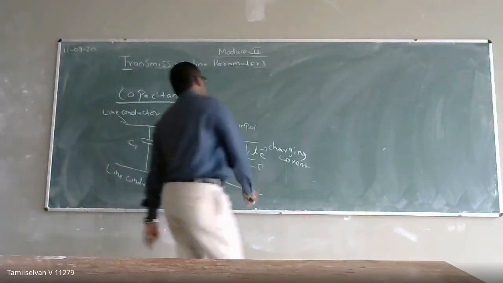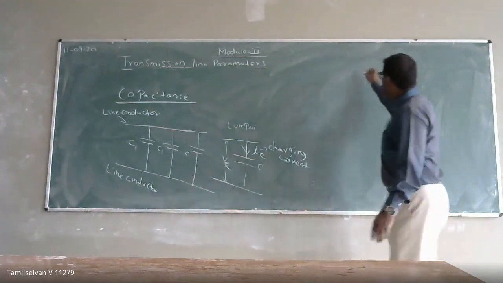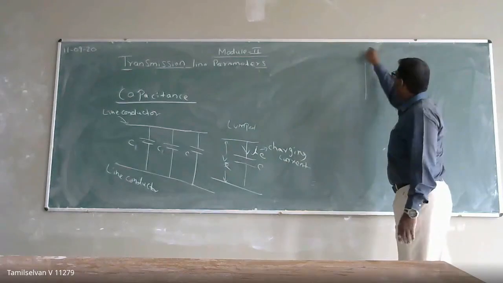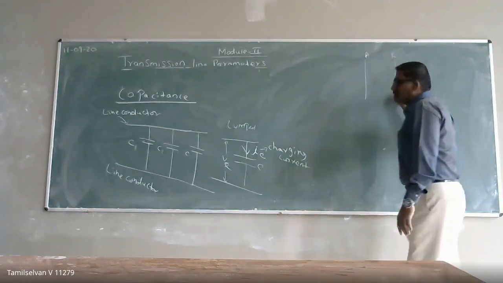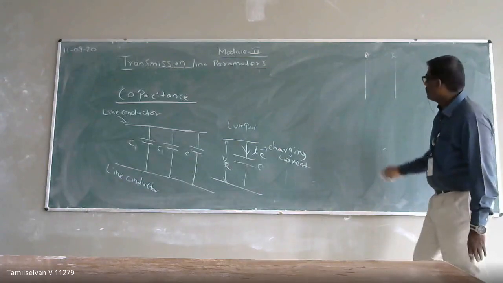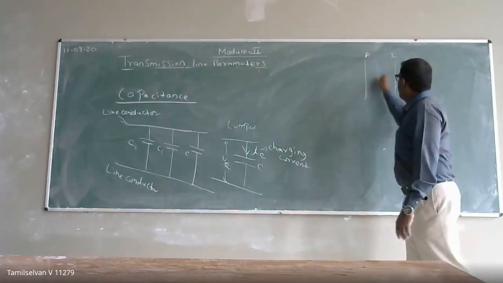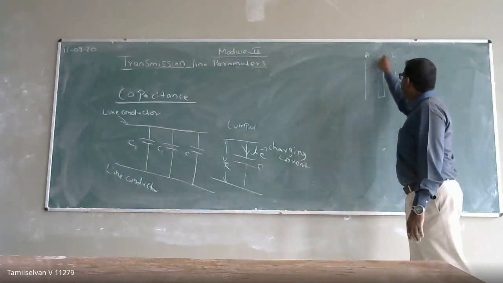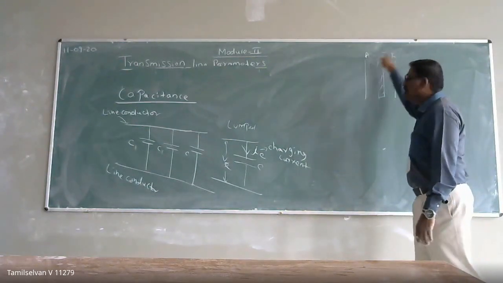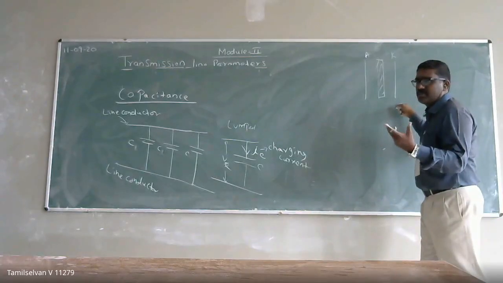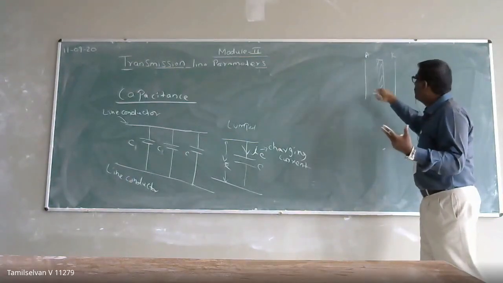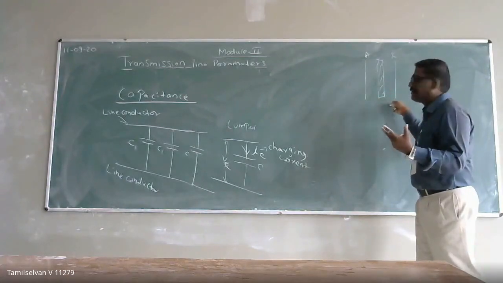So we know that a capacitor is nothing but two electrodes, an anode and a cathode, separated by a dielectric medium. The electrodes will be the anode and cathode, with two electrodes separated by a dielectric medium. So this is called a capacitor.